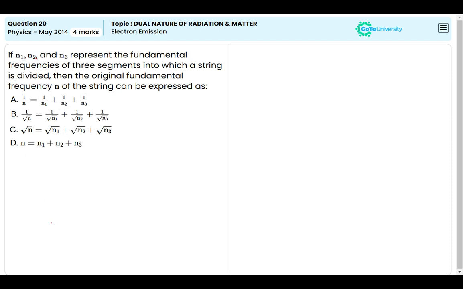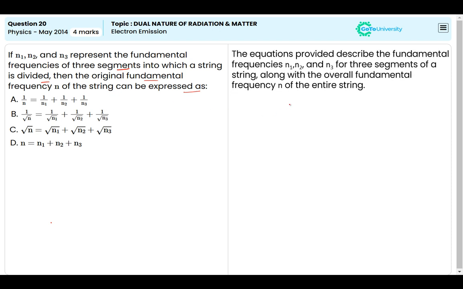If N1, N2 and N3 represent the fundamental frequencies of three segments into which a string is divided, then the original fundamental frequency N of the string can be expressed as. Okay. So here we know that the equation provided describes the fundamental frequencies N1, N2 and N3 for three segments